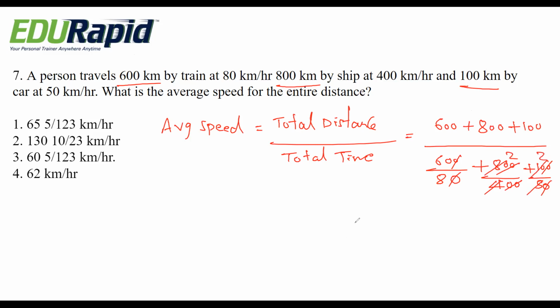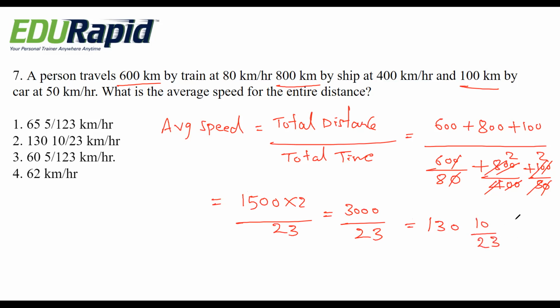And 5 ones are 5, twos are 4, twos are 8. So if you further simplify, it becomes 1500 into 2 divided by 23 you will get. It means 3000 divided by 23. That is, if you convert into fraction, it is 130 10 by 23 kilometer per hour. Okay, that is option 2 is the right answer.